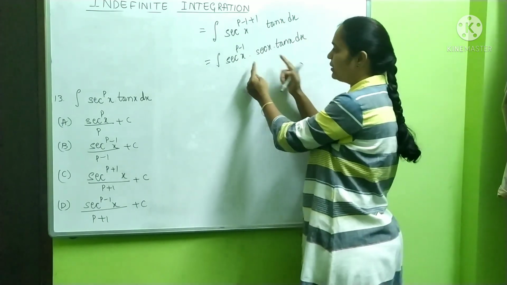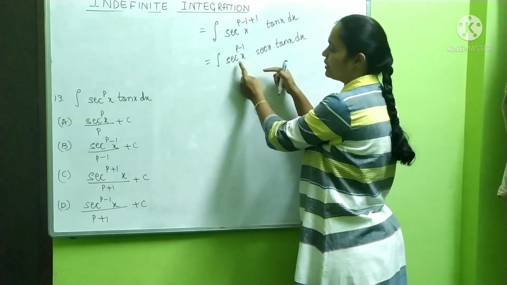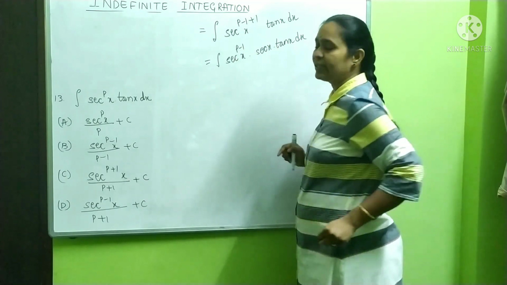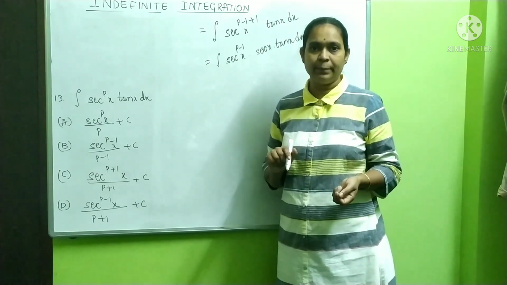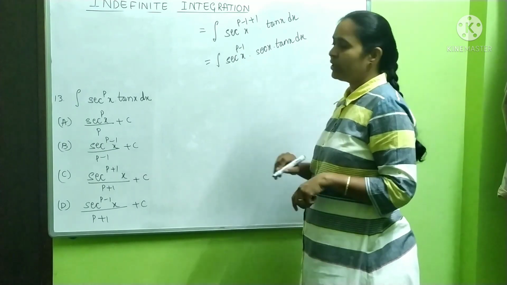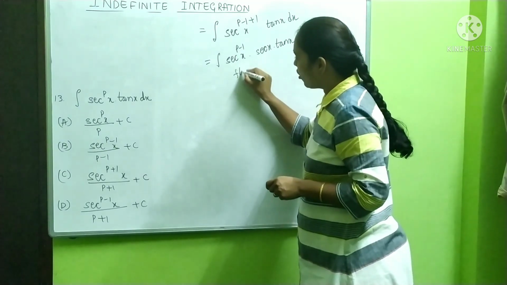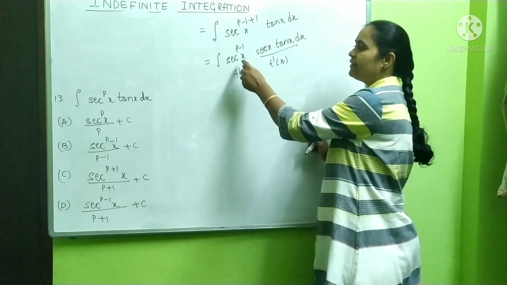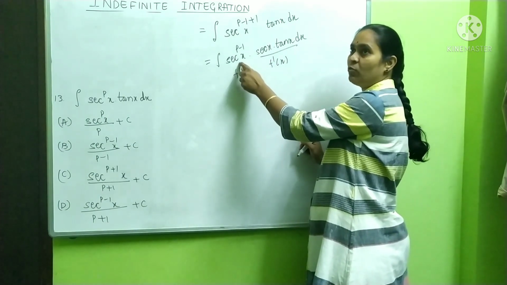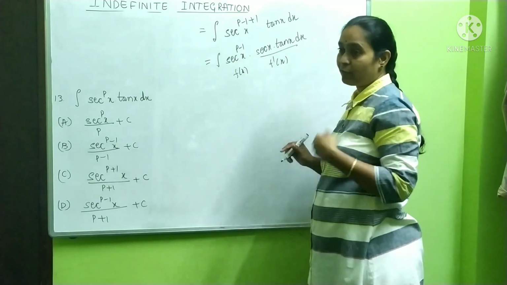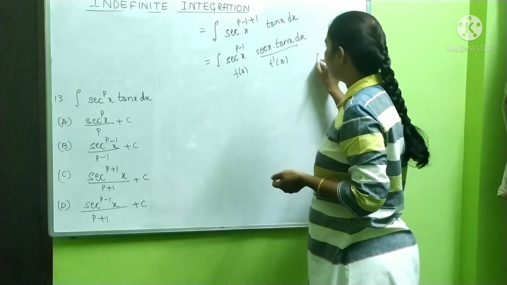Now you see here, bases are same, add the power, secant power p minus 1. Here 1 is there, plus 1 minus 1 cancel, again you are going to get p only. Now it is of the form f of x into f dash of x. You see here, if I take secant x as substitution, what is differentiation of secant x? Secant x into tan x. Therefore, what is our answer? Our answer must be